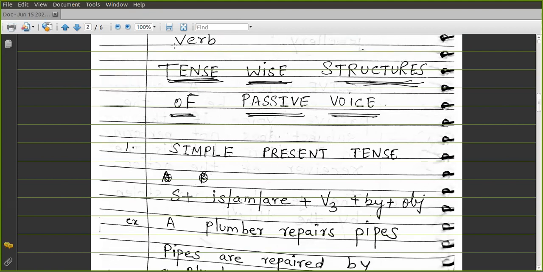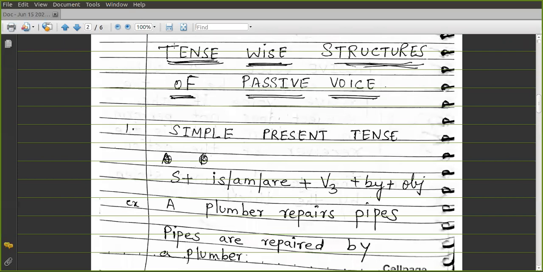For example, a plumber repairs pipes. This is a sentence in simple present. If you see the structure in the passive voice, pipes are repaired by the plumber. Is, am, are you have to use. After the subject, we are using are because it is a plural subject, and repairs becomes V3, repaired, and by plus the object, that is plumber.